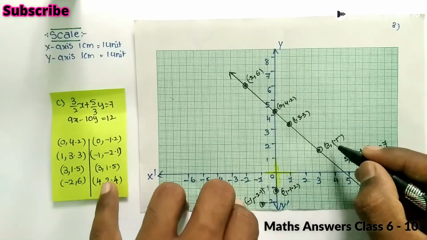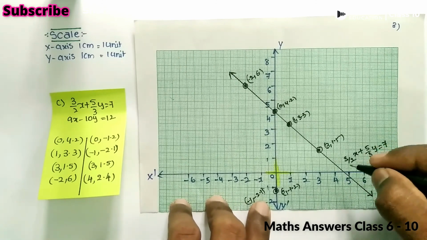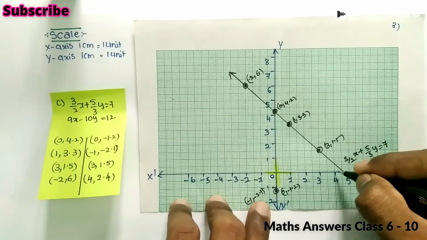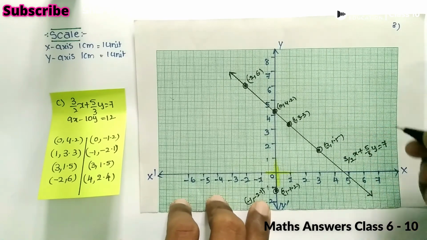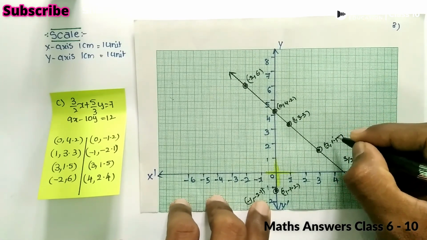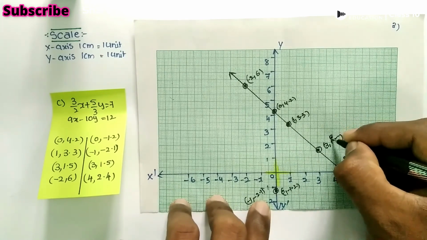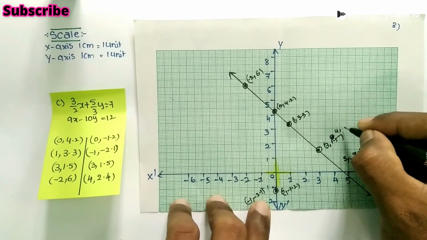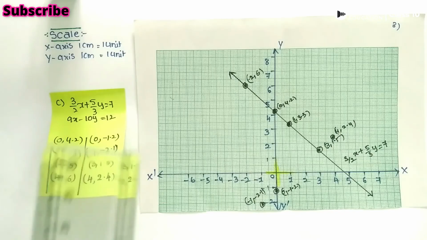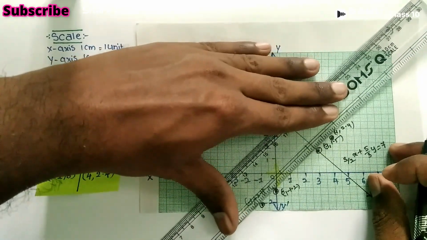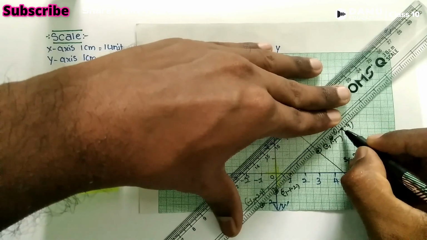Let's take (3, 1.5). This is the point (3, 1.5). Then (4, 2.4): let's take 4 here, and 2.4 means after 2, 4 mm. So this is the point (4, 2.4). Let's join these points. If you join this, what will we get? We will get one line. So this is the line.